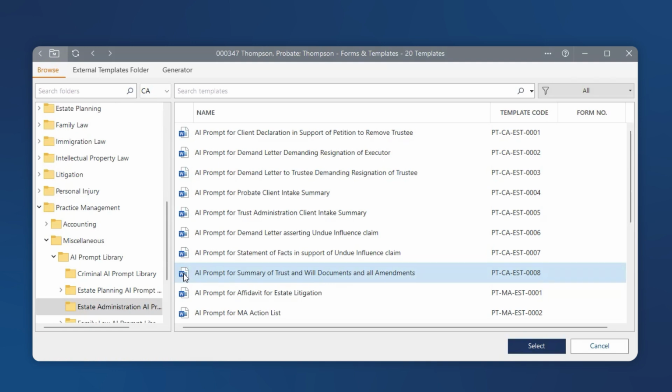This prompt was drafted by an attorney who wanted to create a comparative analysis of an original estate plan document as compared to all of the subsequent modifications or amendments to it. So this is going to be highly relevant for our particular matter because we will want to compare and contrast the original and subsequently amended will documents in this matter to see if any issues of undue influence are raised.